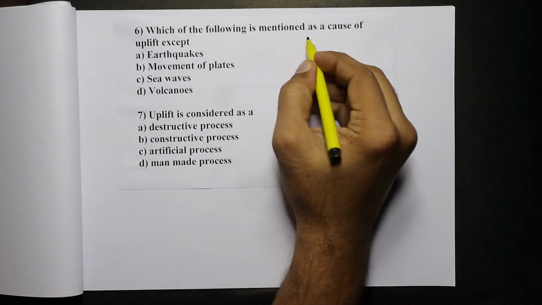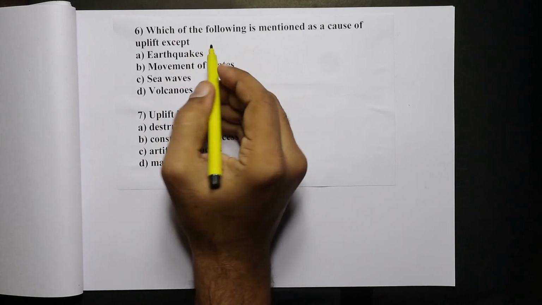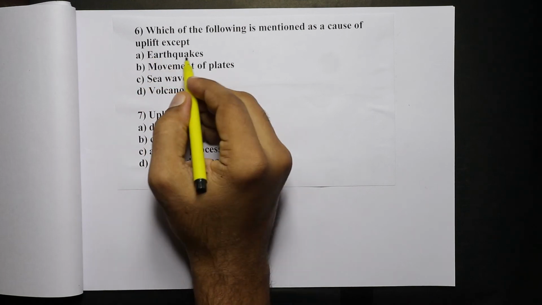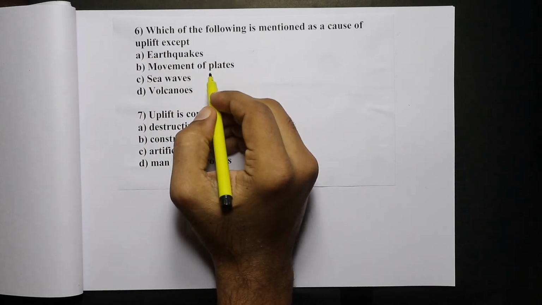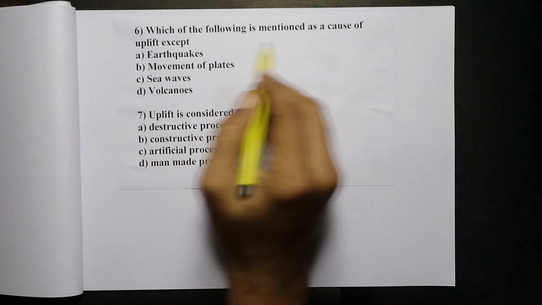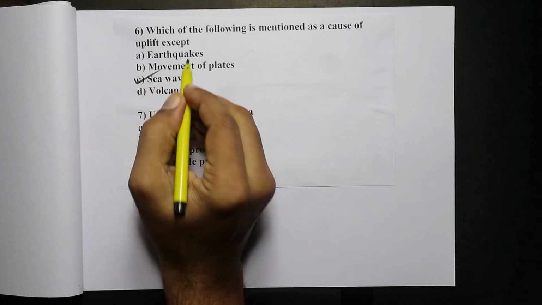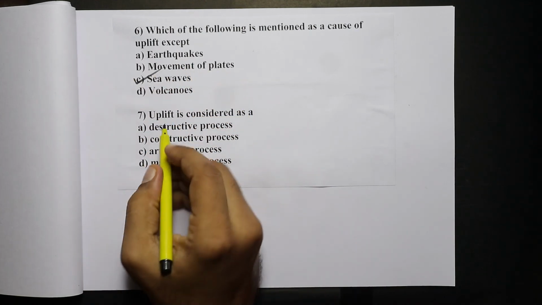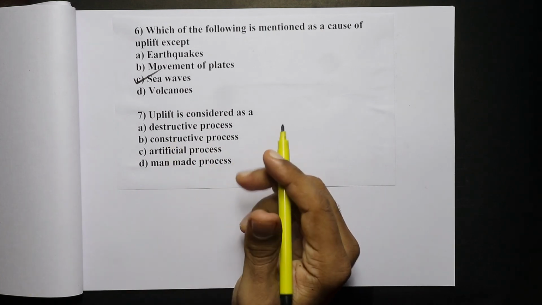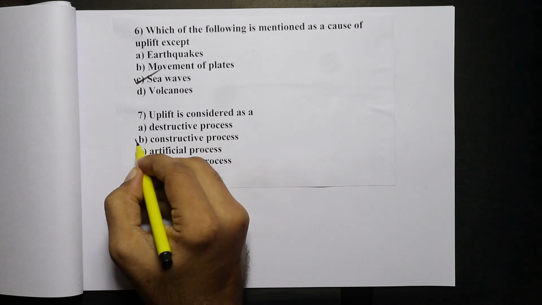Which of the following is mentioned as a cause of uplift except what? Now three reasons have been mentioned as a cause of uplift. That is earthquakes, then volcanic activities, and also crashing of plates. So what is not mentioned, that is what you need to find out. That is option C, sea waves. Uplift is considered as a what? Uplift is a formation of mountains, and that is considered as a constructive process. Hence B is the right answer.